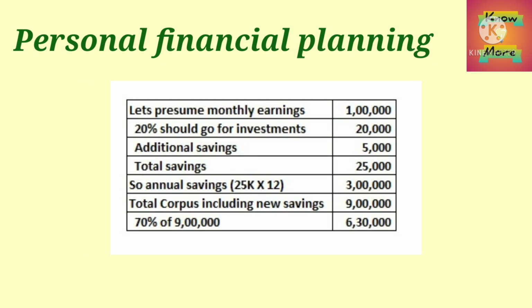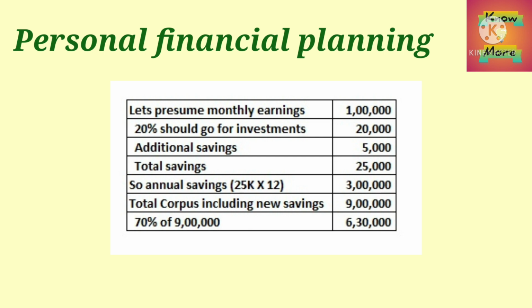Now, as per our budget rule, 20% of the income must go for investment. So, simply take out rupees 20,000 for investments. Further, out of the 30% bracket of expenses on comforts, if any more could be saved, this can be added to this kitty. Let's presume additional savings of rupees 5,000 and altogether he can save to the tune of rupees 25,000. Now, while deciding on the asset allocation, please consider this as annual investment for the sake of convenience.